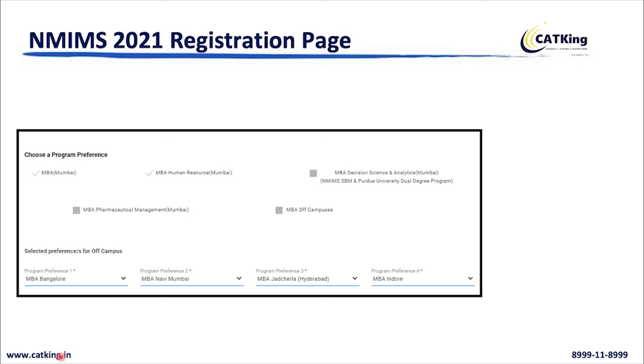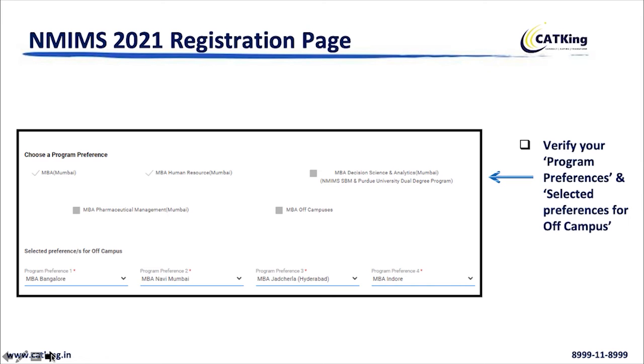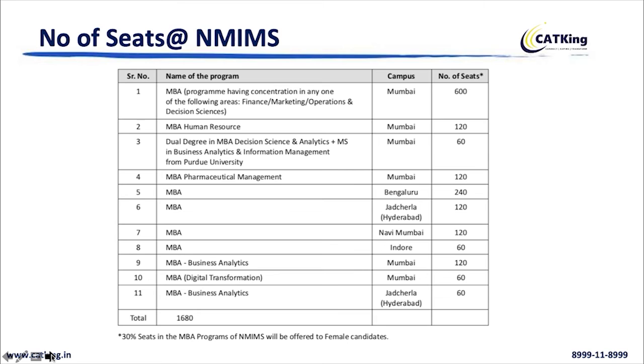So it's very important that you are aware of which options are available and how many seats are available in all the campuses and programs. This is available in the admission handout, so I've taken a snippet of that for you guys here.